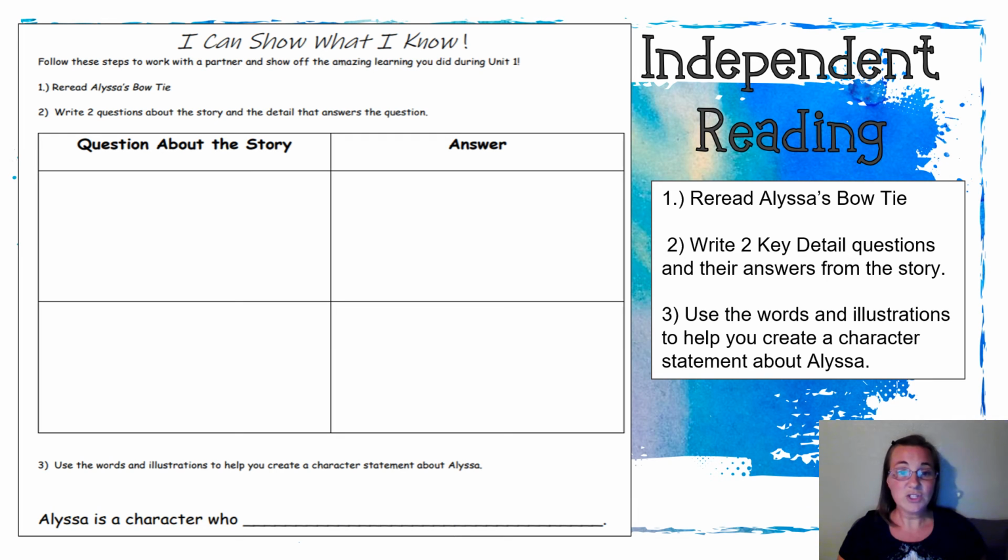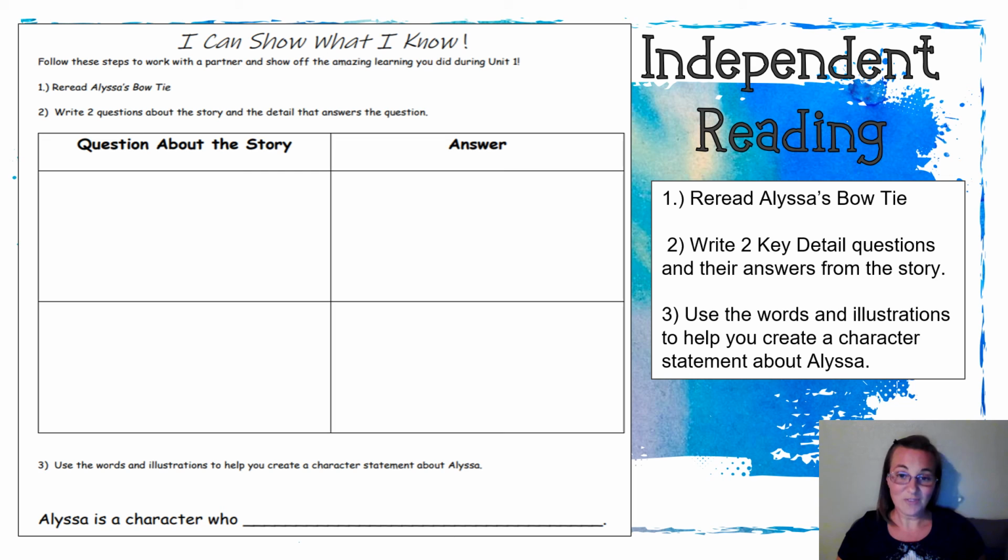Then you're going to write 2 questions about the story and a detail that answers the question, just like we did on our T-charts. And finally, you're going to use the words and illustrations to help you create a character statement about Alyssa. Alyssa is a character who... Use the words and illustrations to help you write that statement.